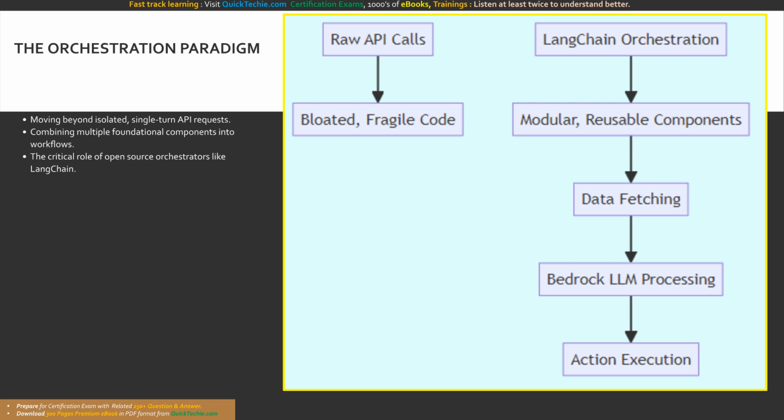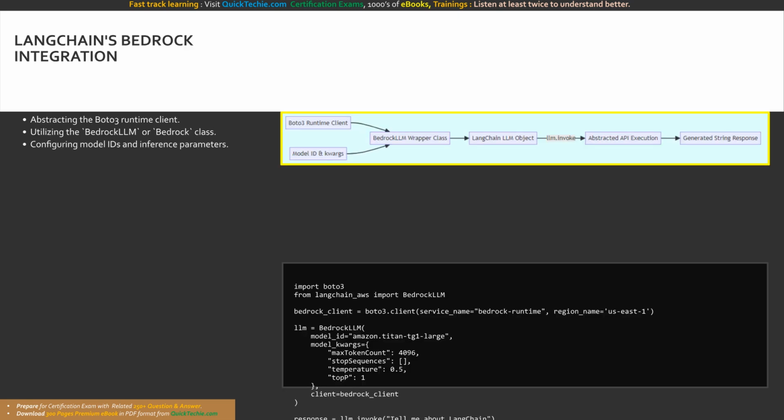in application development. This flowchart illustrates the paradigm shift. Relying solely on raw API calls results in bloated, fragile code bases. Adopting LangChain orchestration unlocks modular, reusable components, allowing you to seamlessly chain data fetching, Bedrock LLM processing, and final action execution. To begin orchestrating, we must first understand how LangChain physically integrates with Amazon Bedrock.